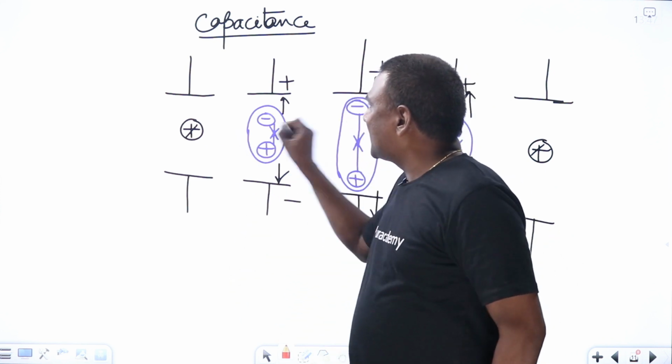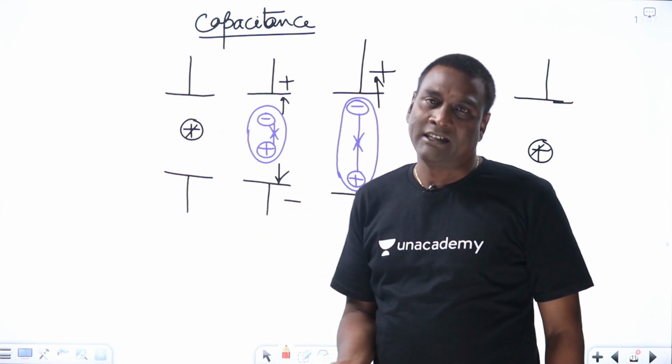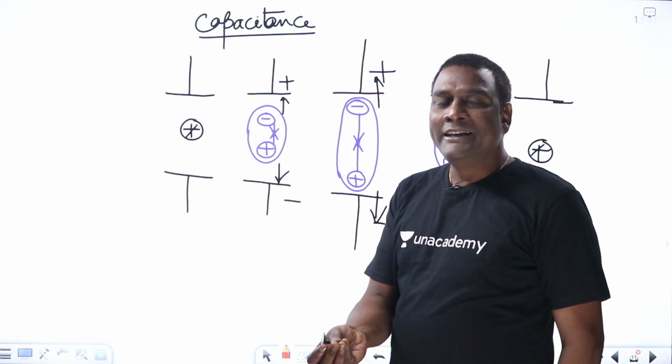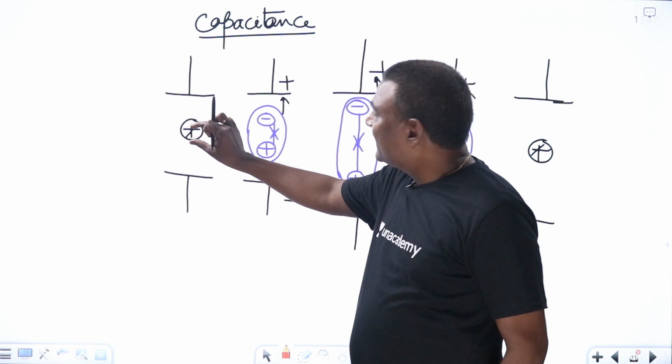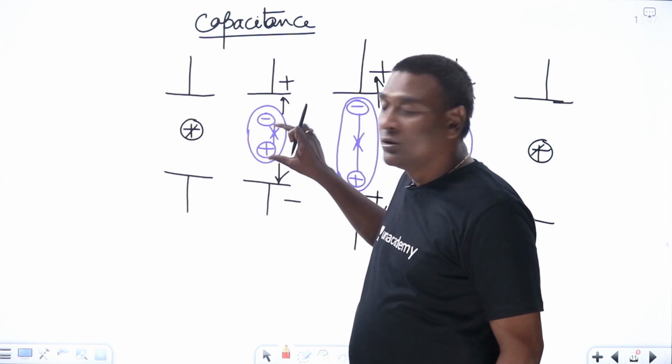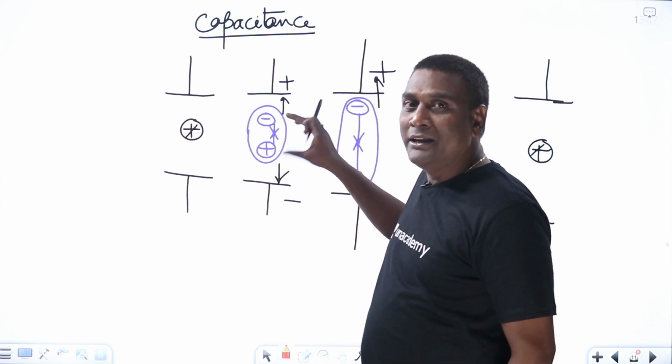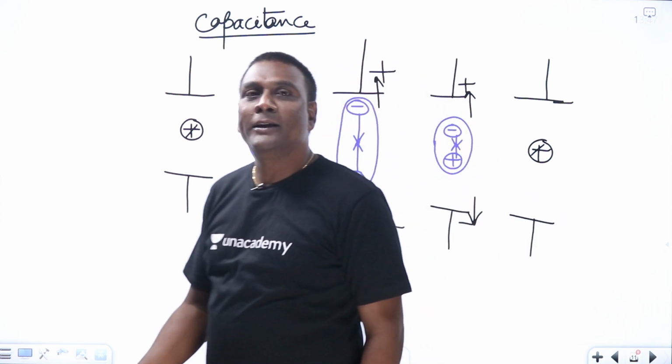Now, these charges also, the center of gravity of charges, the electron, is it going to have some kind of mass or not? Yes. So, can I change the orbit of the electron from here to here instantaneously? No. If I were able to do it instantaneously, it would mean that inside a capacitance, you could create a black hole.